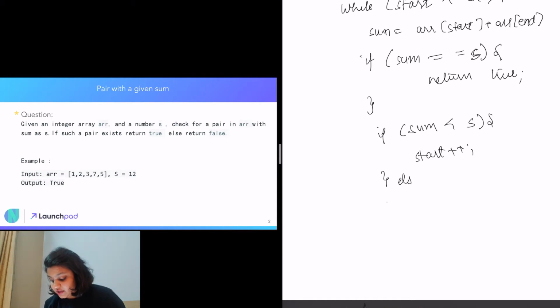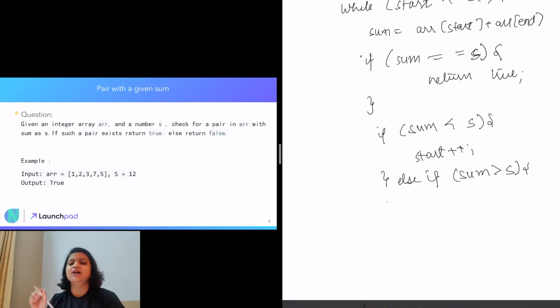Now there is a third condition, which is if our sum is greater than s. What does that tell us about the end index? That means the largest number, even with the smallest number, is greater than s. Since the array is sorted, there is no possibility that the largest number with any element can make the sum equal s, because even the smallest number with the largest number makes the sum greater than s. So we'll just do end minus minus and go to the second largest element.